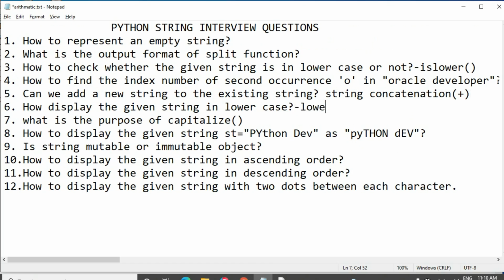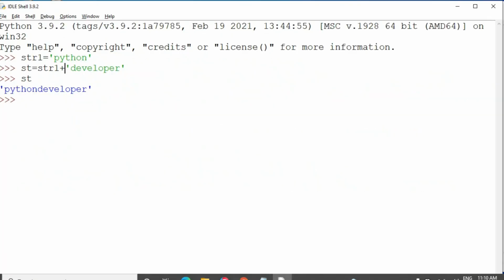By using the lower function. st equal to, taking the example as object, I have taken the string in the combination of both lower and upper cases.